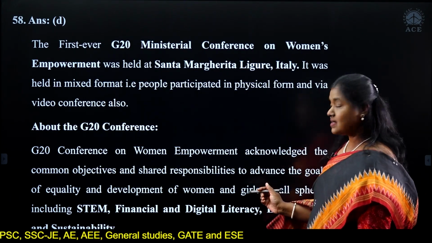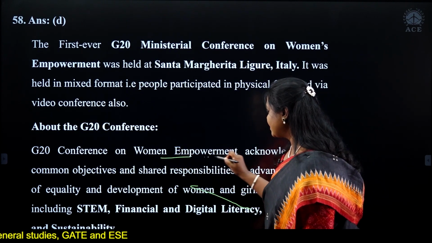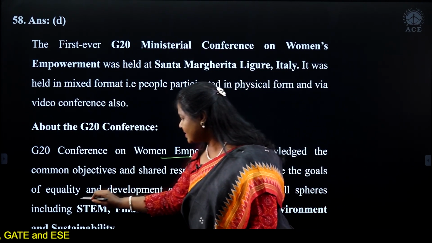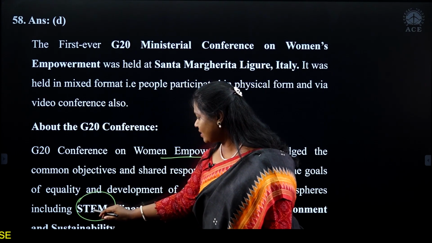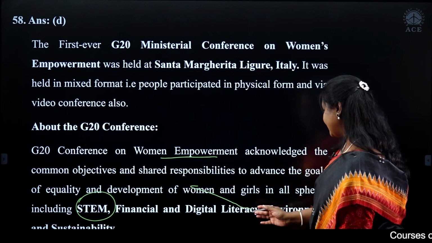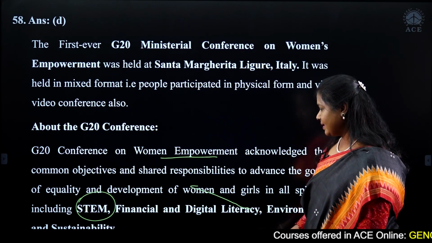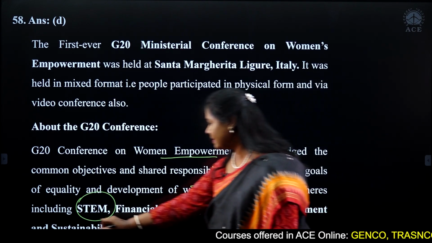So the focus is on women empowerment. The focus is on women empowerment. So STEM is science, technology, engineering, and mathematics, and it includes financial and digital literacy and environment and sustainability also.